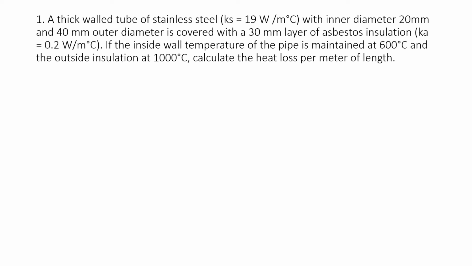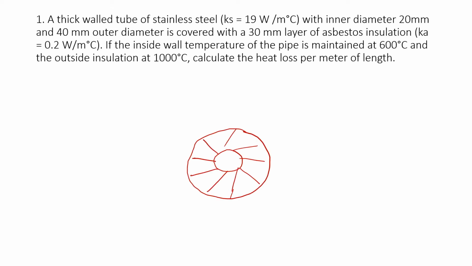It says that we have a thick wall tube of stainless steel having inner diameter 20 mm and outer diameter 40 mm, and it is covered with a 30 mm layer of asbestos insulation. So this is our tube. So it is having an inner diameter of 20 mm.